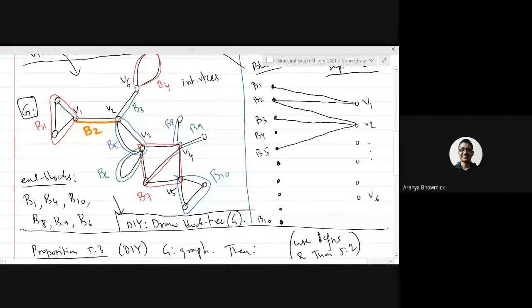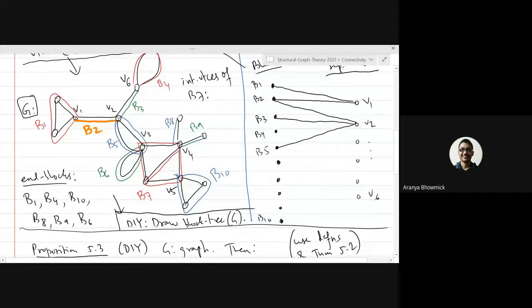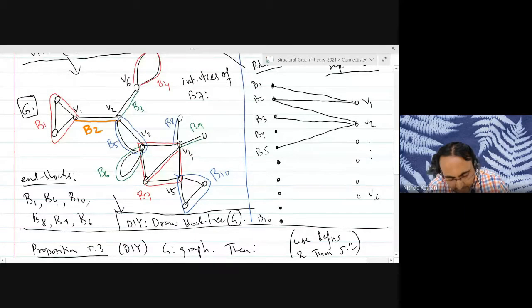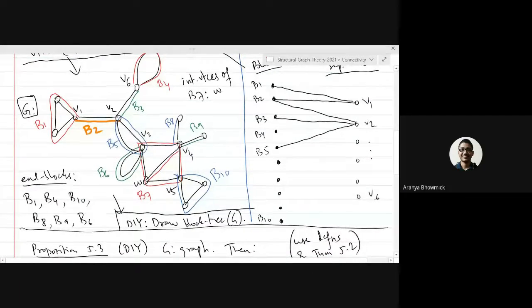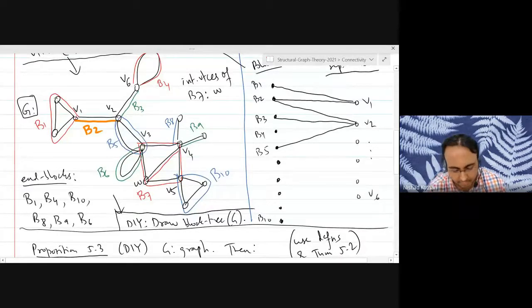I think there are no internal vertices. Are you sure? There is one internal vertex. V3, V4 and V5 are not internal vertices, but the last vertex W is an internal vertex. Okay? Good.